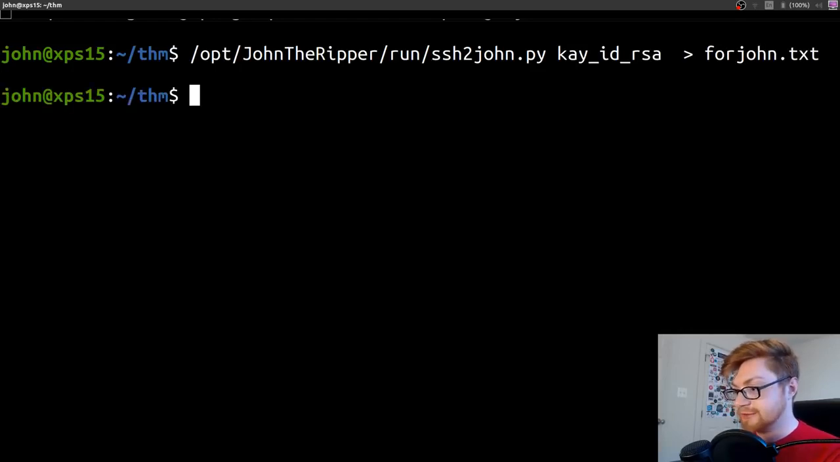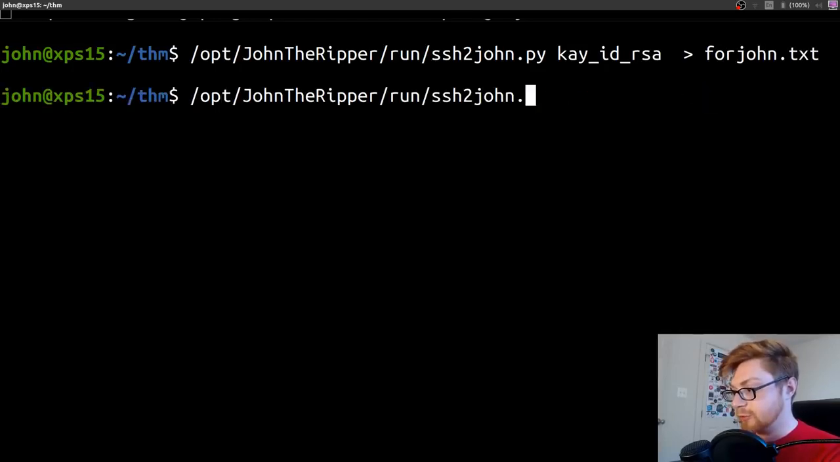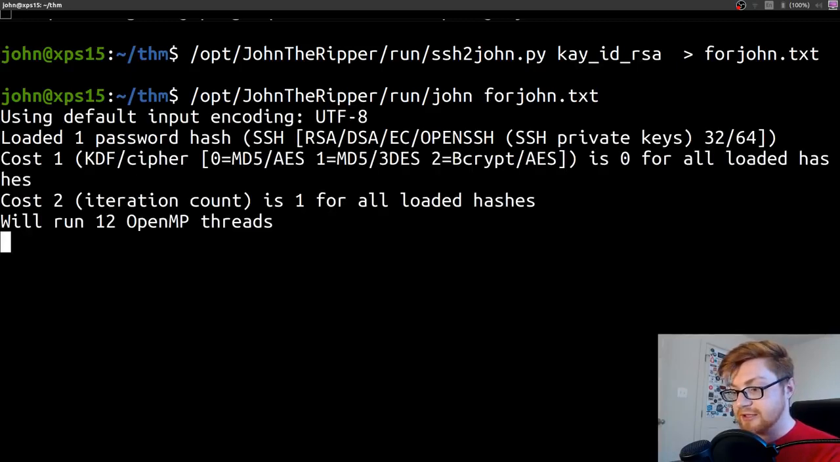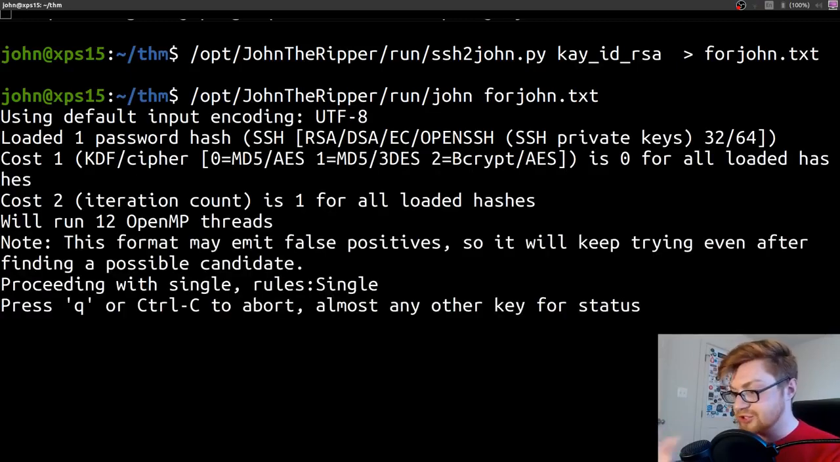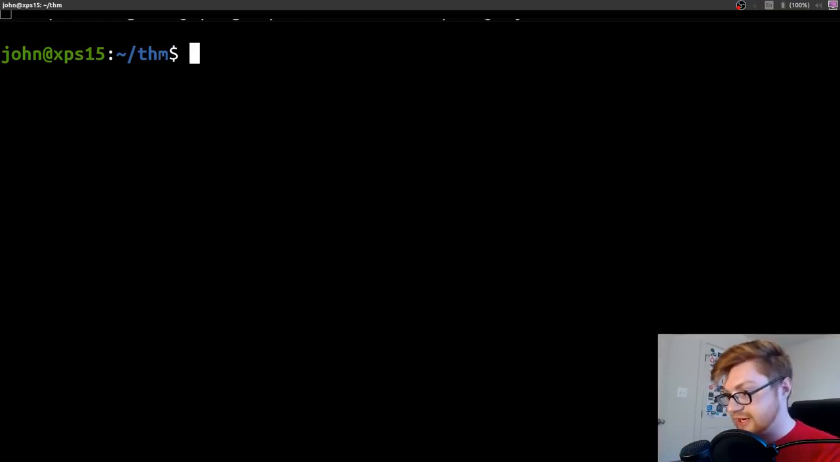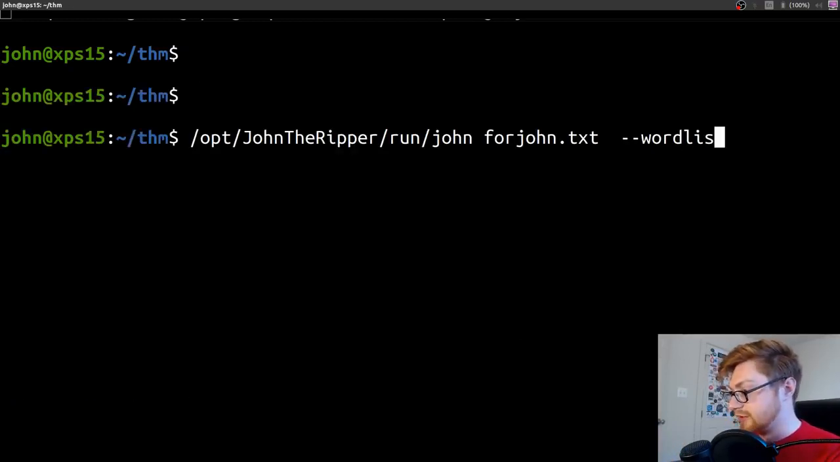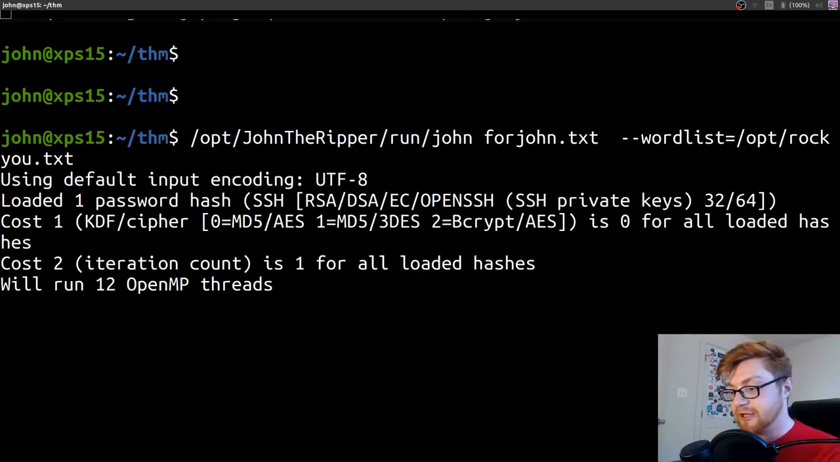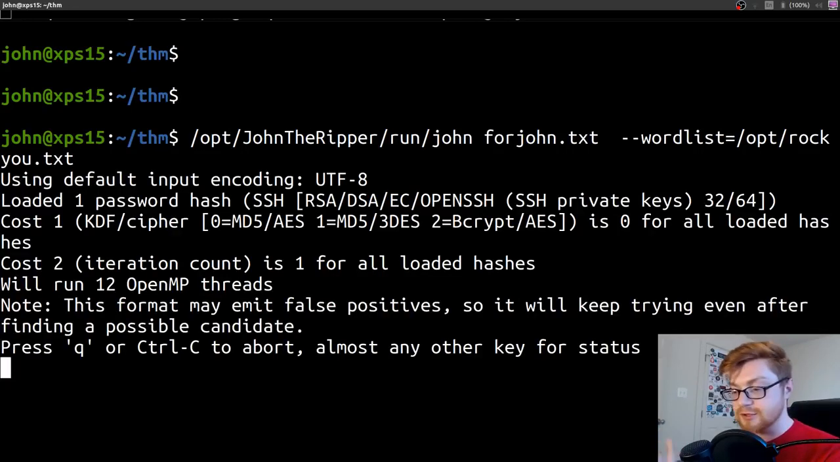So I'll call that for John.txt or whatever. Doesn't matter. Now we could go ahead and actually run John the program itself with that for John file, because we just saved all those hashes in a thing that it could use. I should specify a word list here, and because we can use rockyou, let's actually do that. We can use --wordlist equals, and I have rockyou.txt, which is a big long dictionary file of common and known, often used passwords.